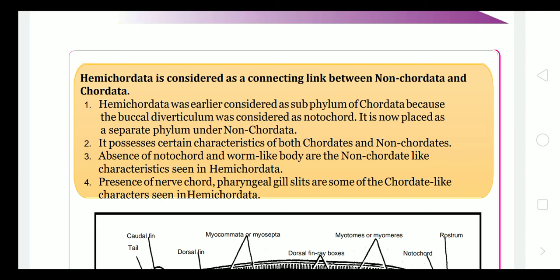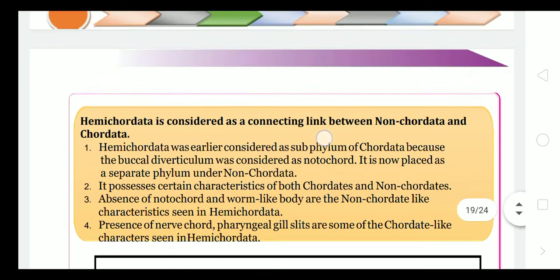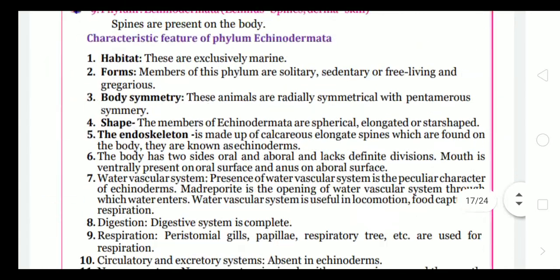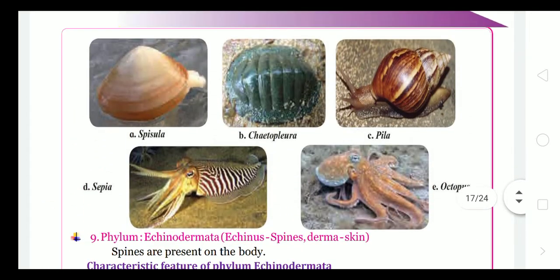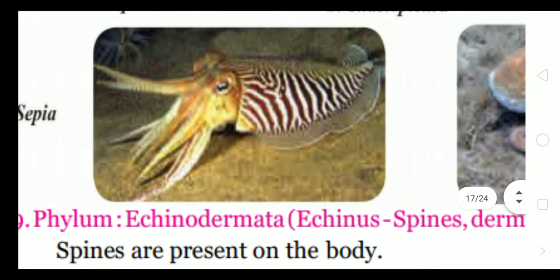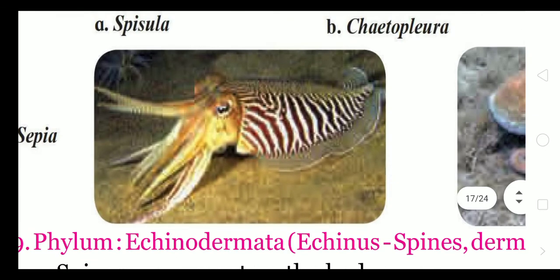So here we have finished all non-chordates. In the next lecture, we are going to start phylum Chordata and finish that chapter. So you have to write the assignment which is shared with this, and I'm going to share a picture of the mollusca, that is the sepia. We are going to share a picture of sepia on the course that I found.